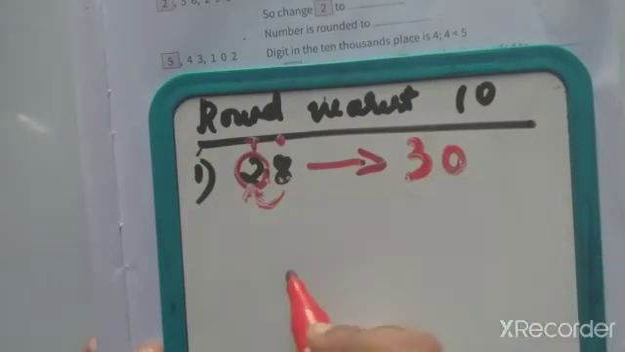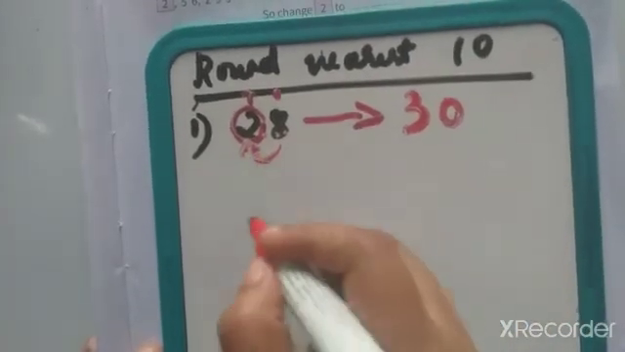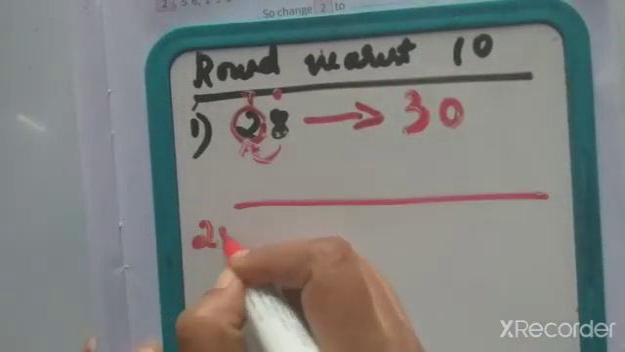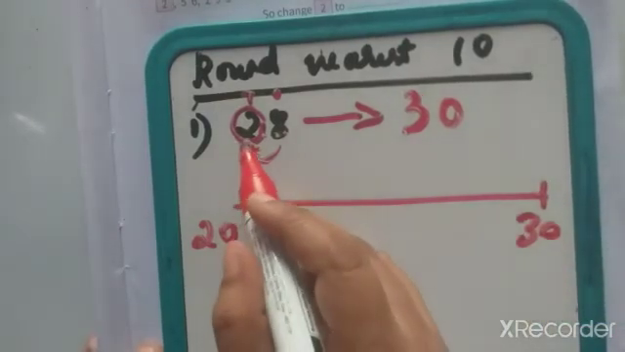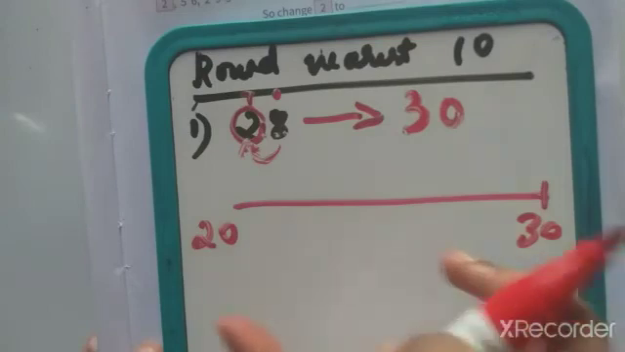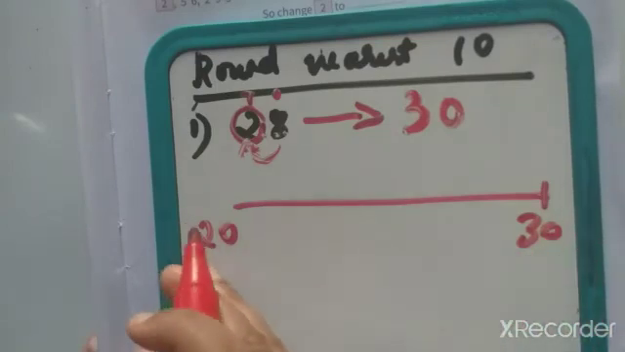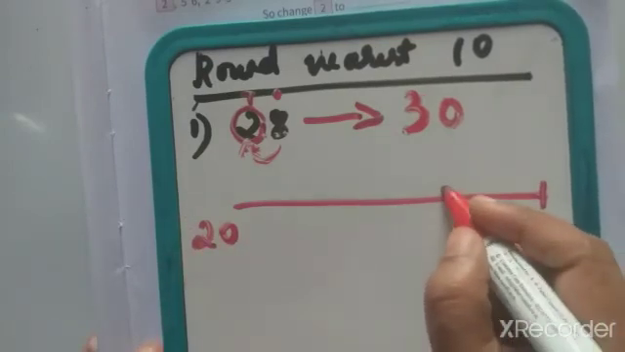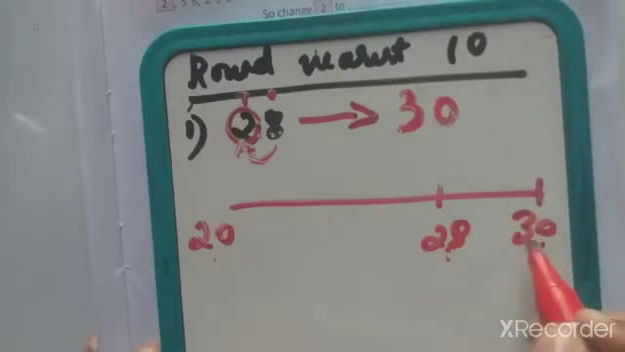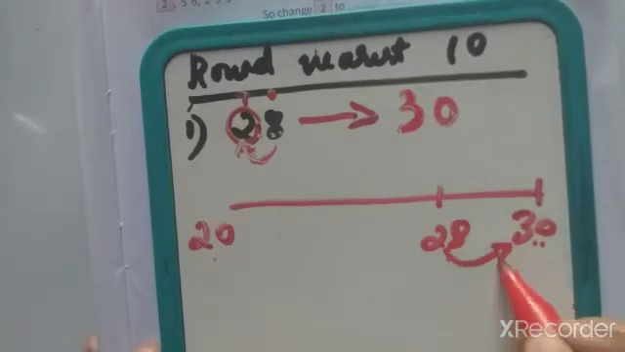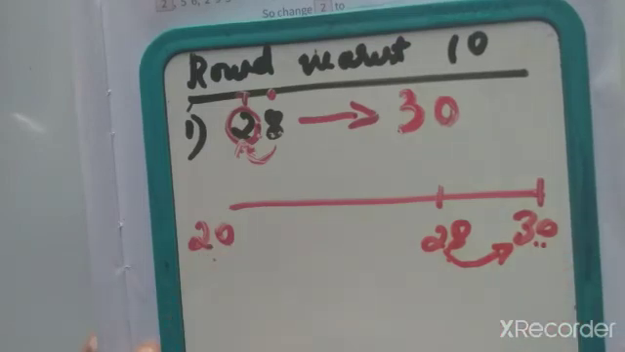One more method. Numbers between 20 to 30. 28 is given, so the distance is 10 that we have to take. 28 is nearer to 30 than 20. Yes, 28 is nearer to 30. So we can estimate or round off to 30, not 20.